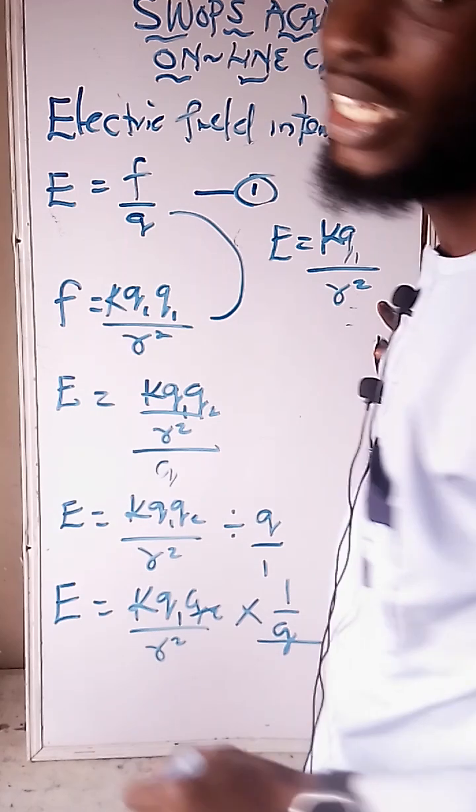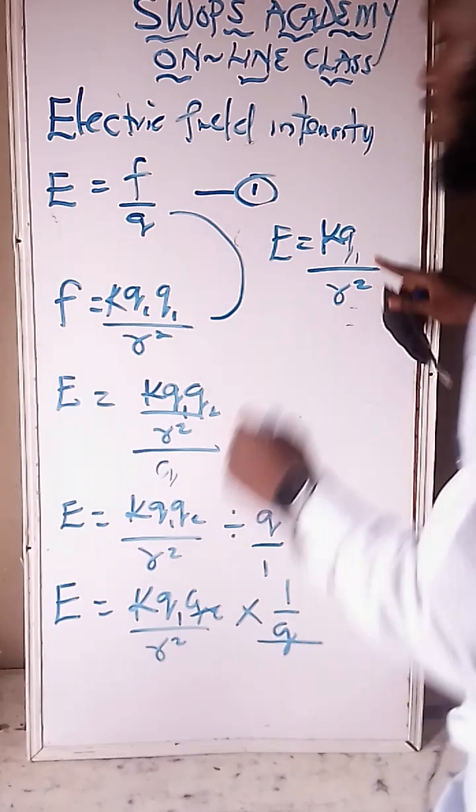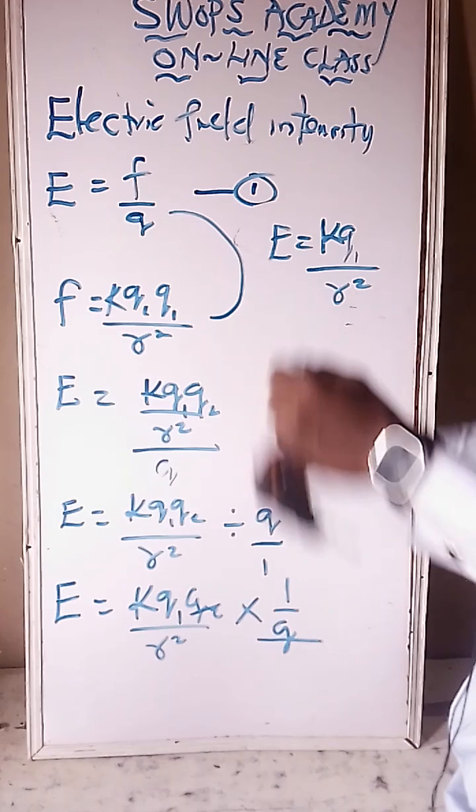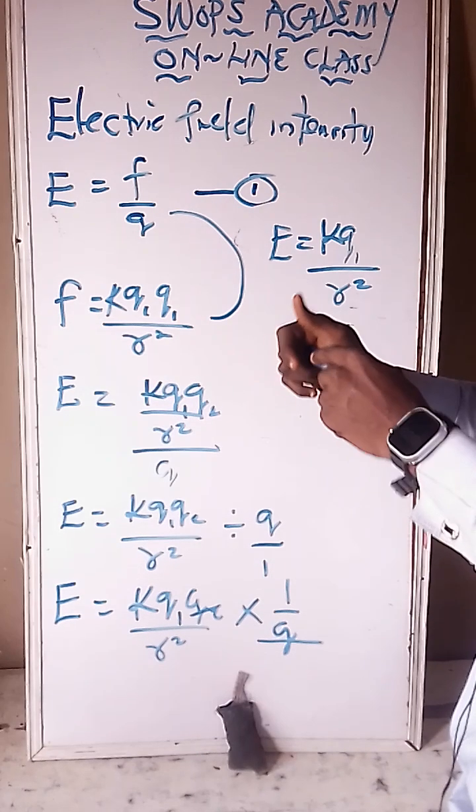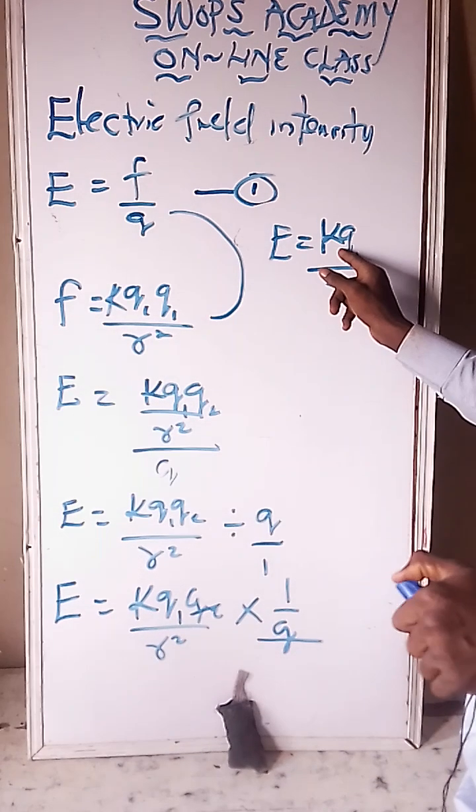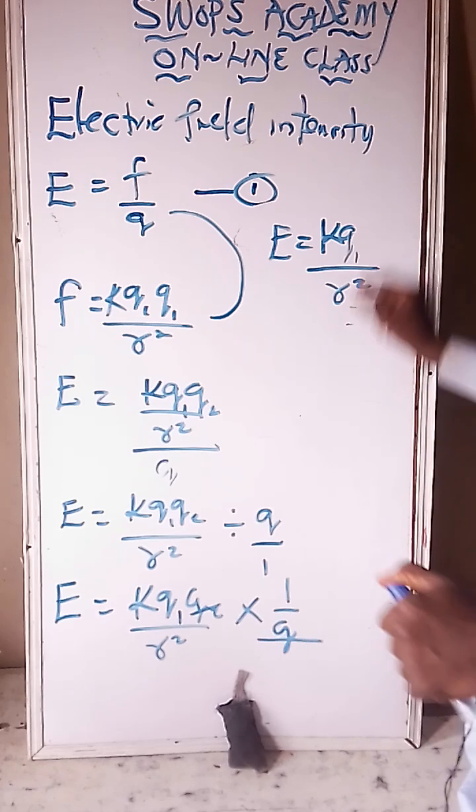Now, in case you have a question in the JAMB program, and it implies K, Q, and distance.